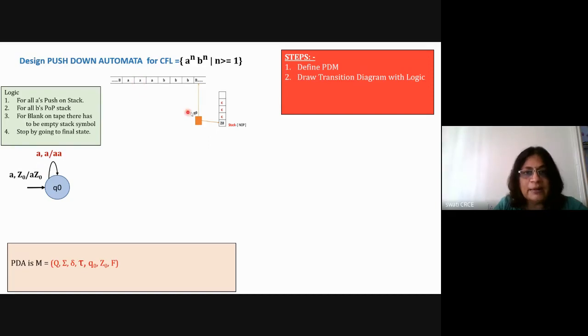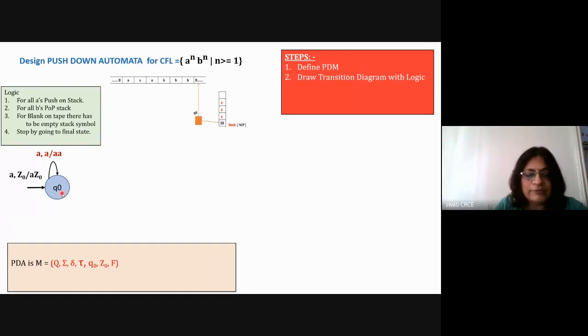For this A, it is changed with double A, a push operation. Again for the next A, with this second A, push operation. So this is going to happen 2 times, for 3 A's. Now you will get B.